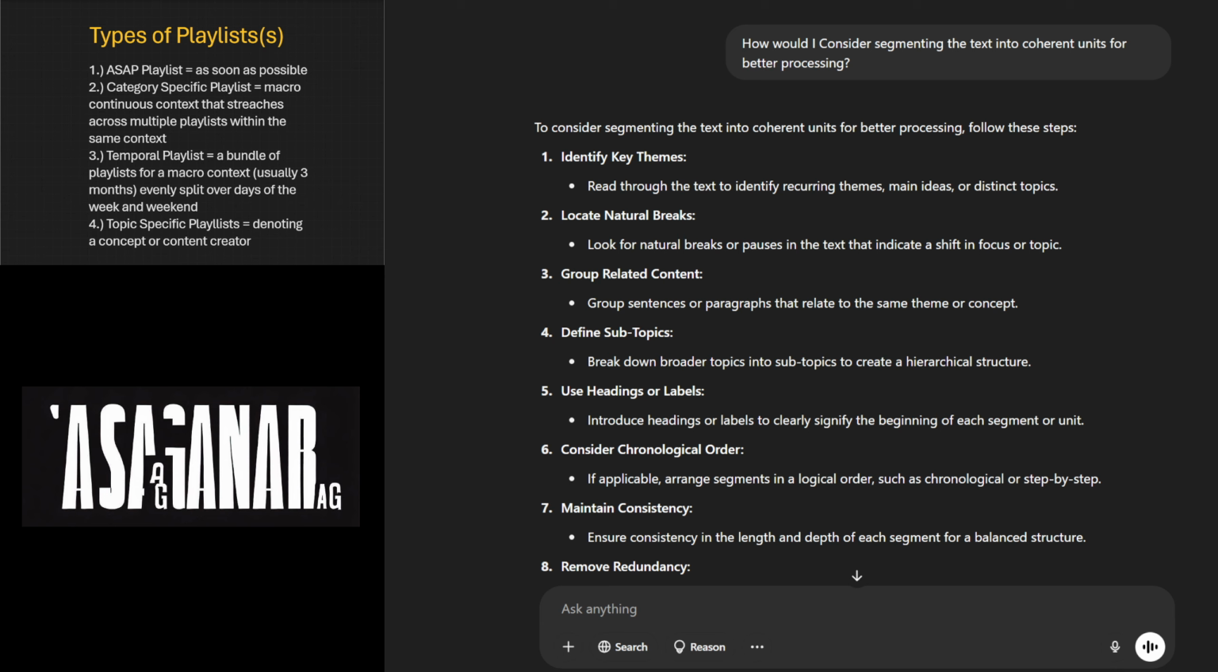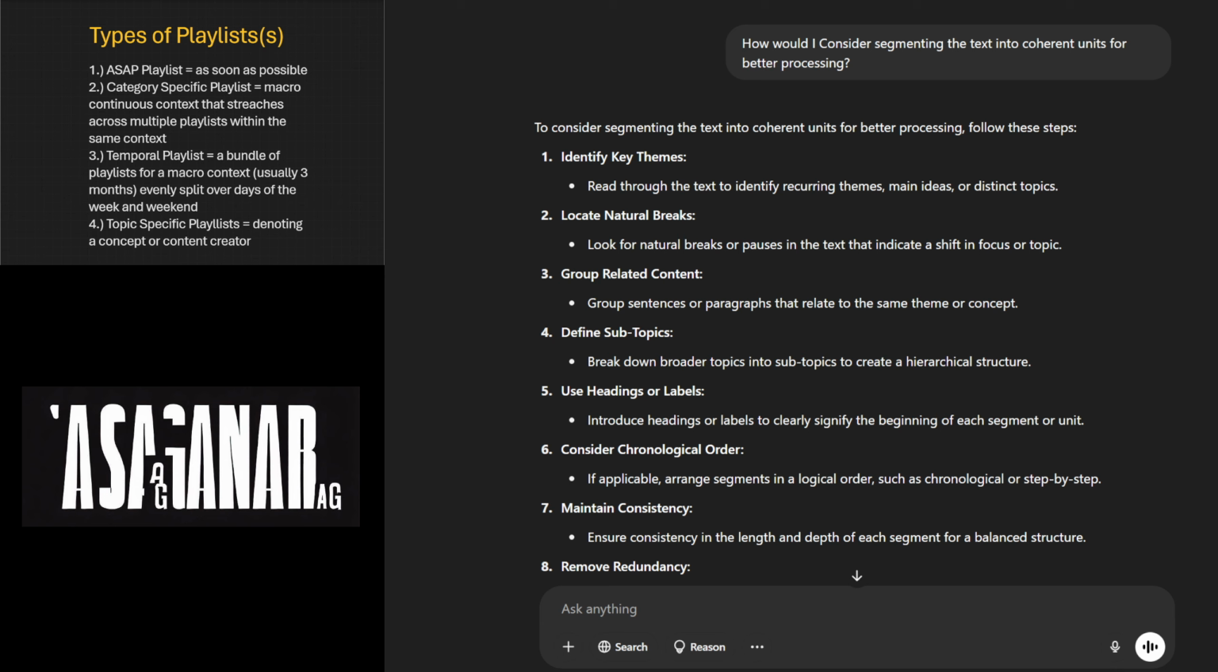1. Identify key themes. Read through the text to identify recurring themes, main ideas, or distinct topics. 2. Locate natural breaks. Look for natural breaks or pauses in the text that indicate a shift in focus or topic. 3. Group related content. Group sentences or paragraphs that relate to the same theme or concept. 4. Define subtopics. Break down broader topics into subtopics to create a hierarchical structure.